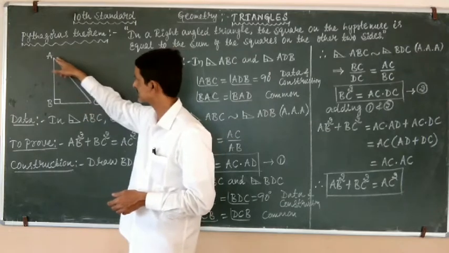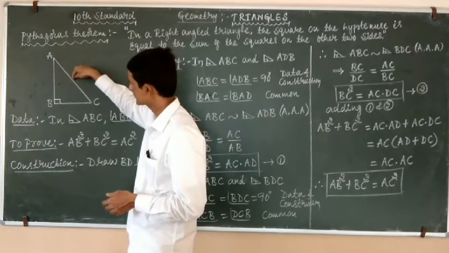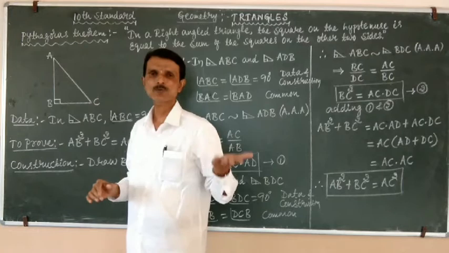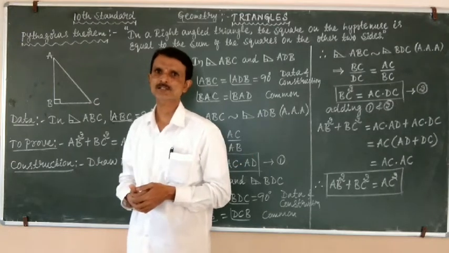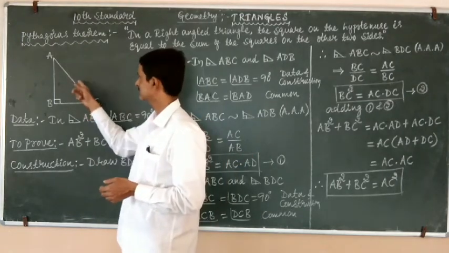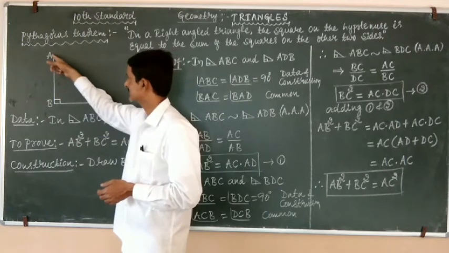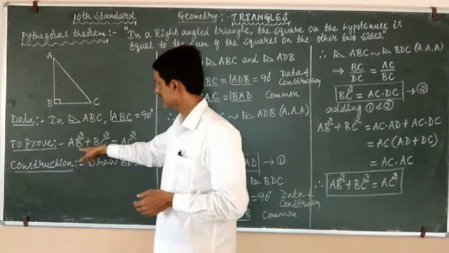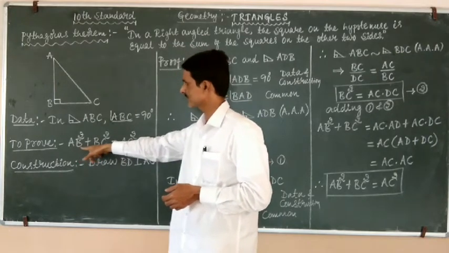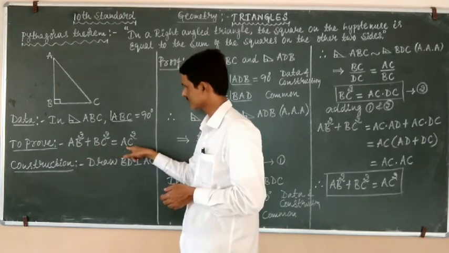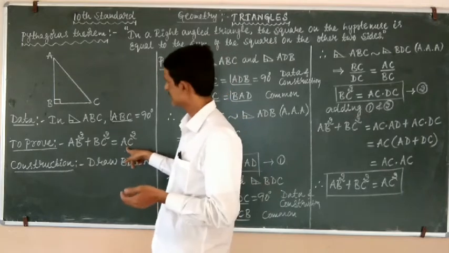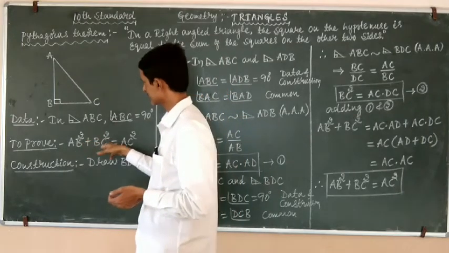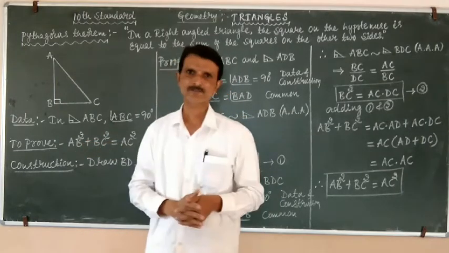Square on the hypotenuse, that is AC square, is equal to the sum of the squares on the other two sides. So AC square equals AB square plus BC square. That we are going to prove. AB square plus BC square equals AC square, or you can write AC square is equal to AB square plus BC square.